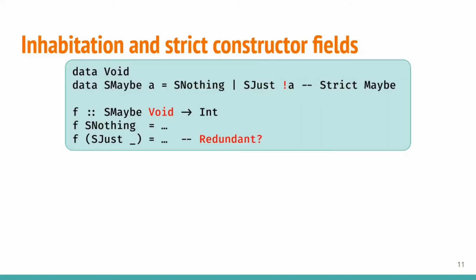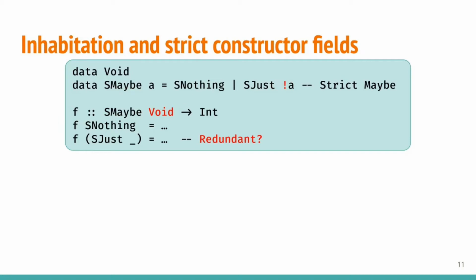Now that we have Void, we can combine it with strict fields. Here is a strict Maybe data type, as you can tell by the strictness annotation on SJust's field here. Whenever SJust is constructed, its field needs to be evaluated first. The function f here matches on SMaybe Void. Question: is the second clause of f redundant or not?